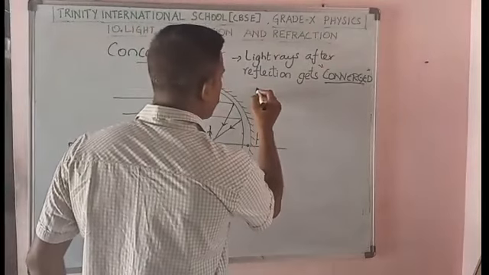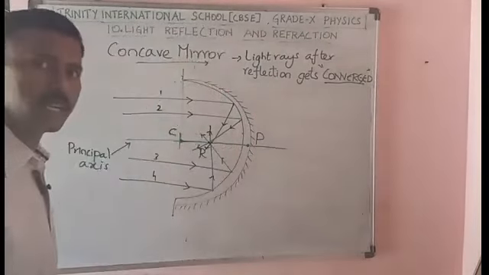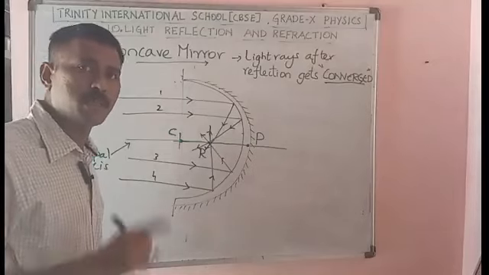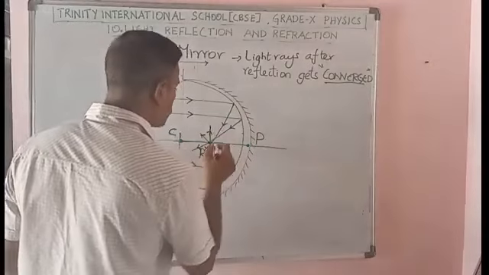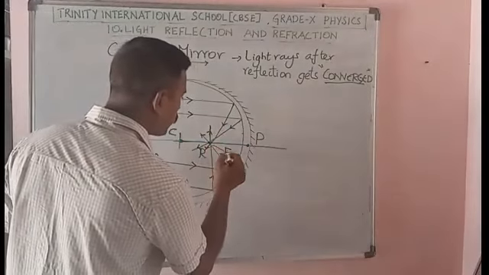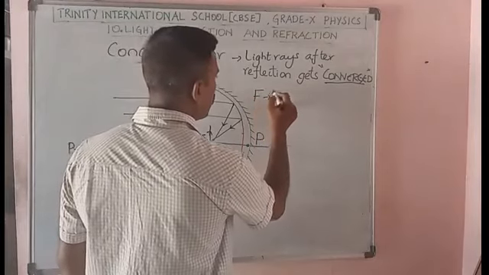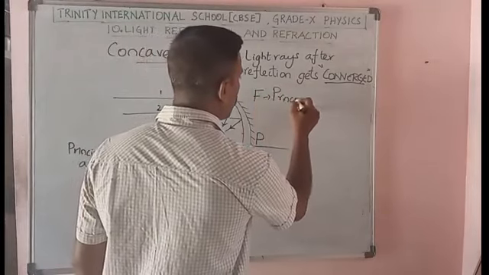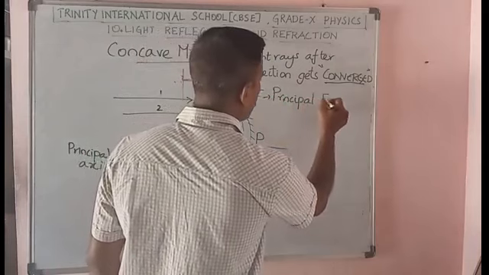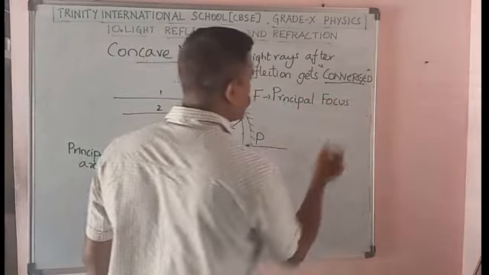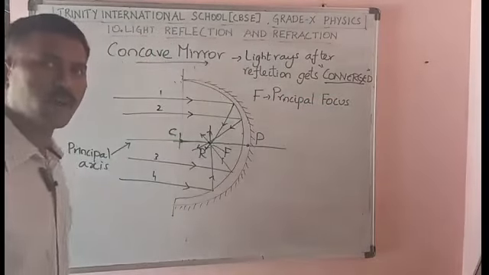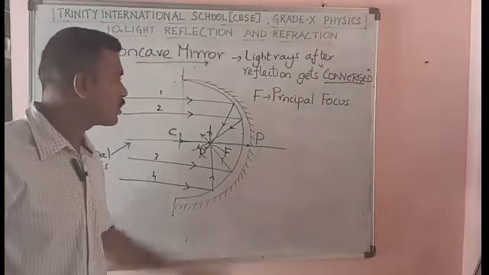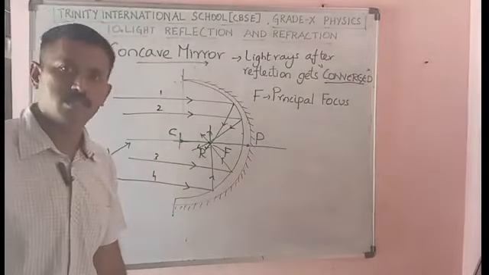So the point where all the light rays get converged is called the principal focus. That is represented by point F. F is the principal focus. So the principal focus is the point at which all the light rays after reflection get converged.